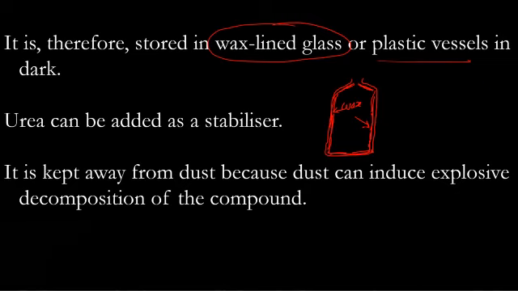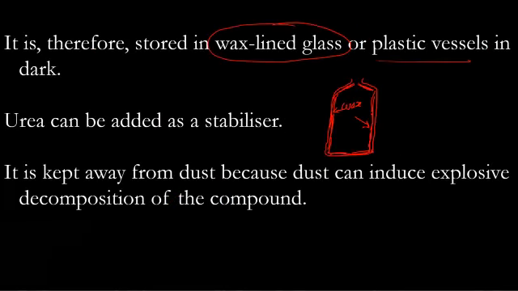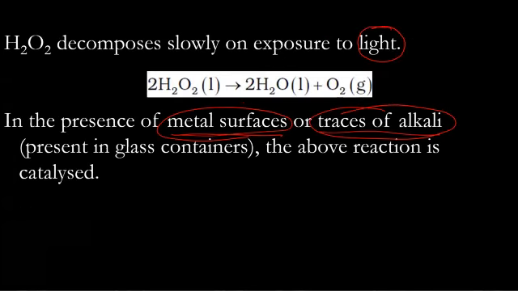So that there is no light. This wax is dark colored, not light colored. So it is stored in wax-lined glass or plastic vessels. Urea can be added as stabilizer. Stabilizer means to reduce the decomposition. A stabilizer here means that this is stable. H2O2 is stable, means it does not decompose.